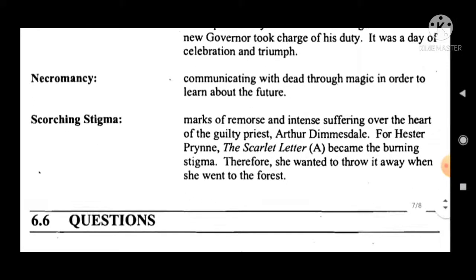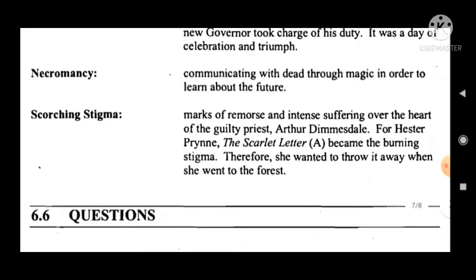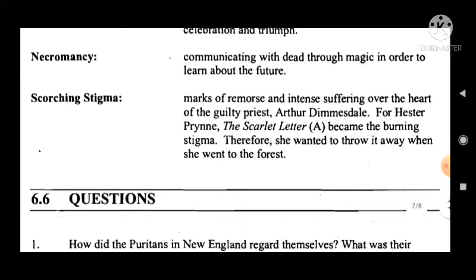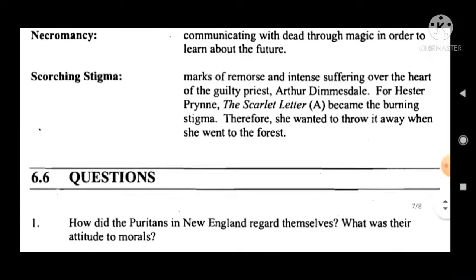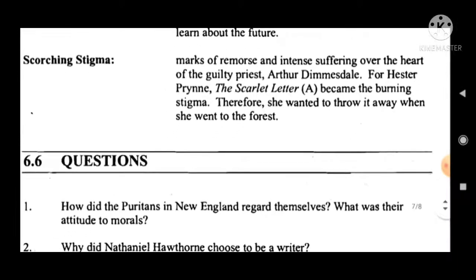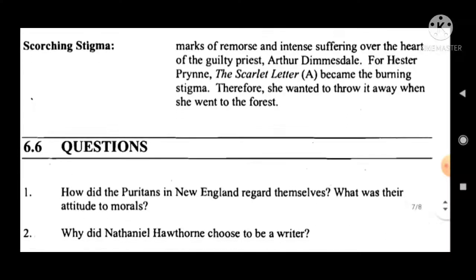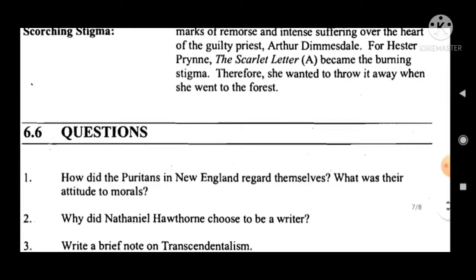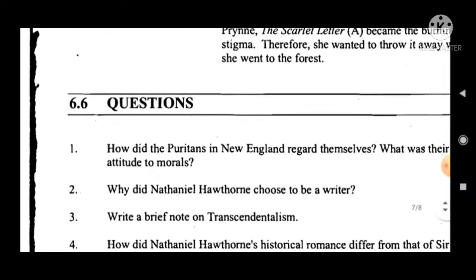Then necromancy: communicating with the dead through magic in order to learn about the future. Then scorching stigma: marks of remorse and intense suffering over the heart of the guilty priest Arthur Dimmesdale. For Hester Prynne, the Scarlet Letter became the burning stigma. Therefore, she wanted to throw it away when she went to the forest.